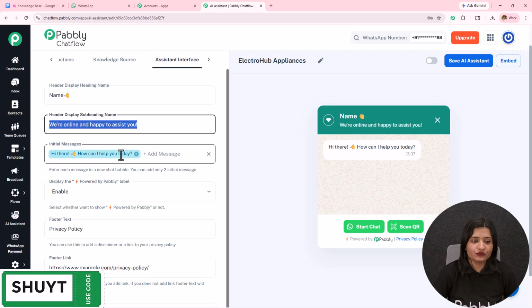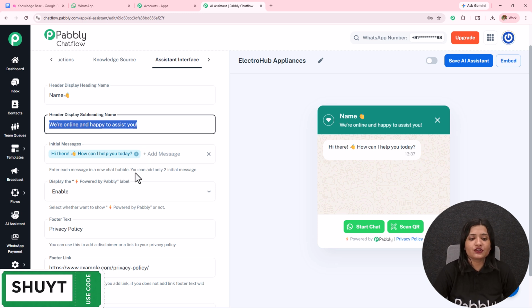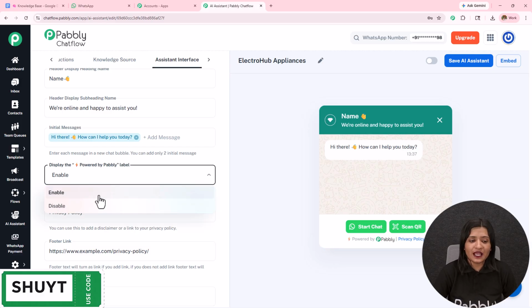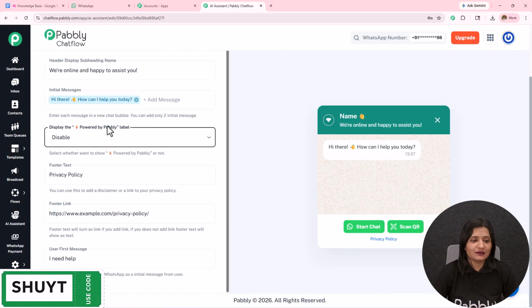You can also remove this. Then we have this initial message. So you can add 2 initial messages using which your AI agent is going to reply. Then we have this display powered by Pabbly. I have kept it enabled. If you want, you can disable this also.